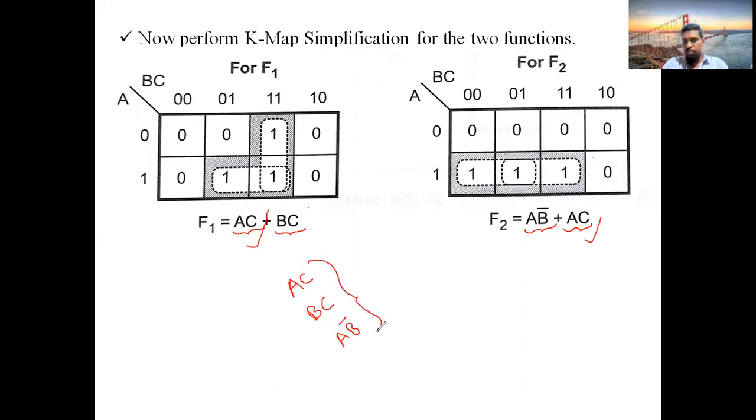So the total number of product terms from the two expressions is three. When you observe the question, they have given three inputs, three product terms, two outputs. This is the condition. So we got three product terms as per the rule.